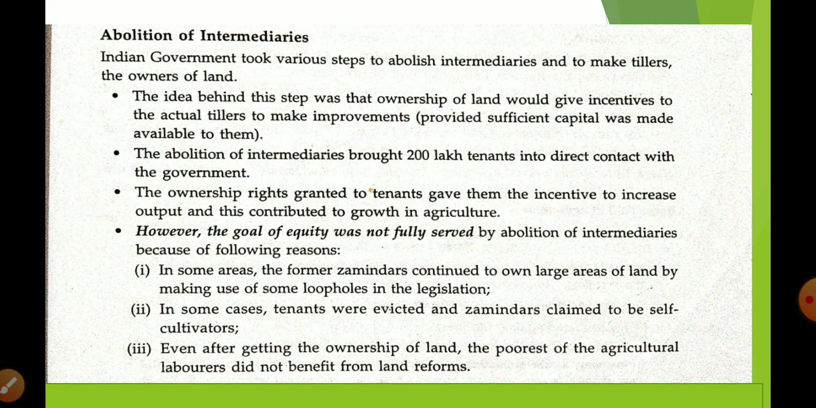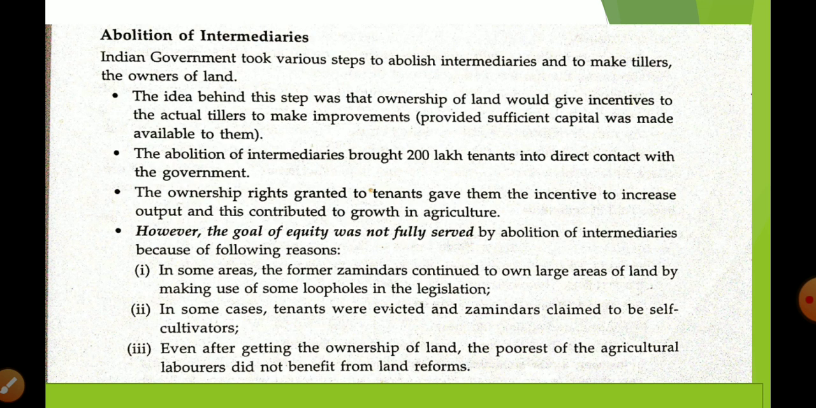Abolition of intermediaries, or the zamindari system, means that in free India no one is going to be a zamindar. This tradition is going to be closed. So why does the Indian government want to do this? So that the person who is doing the cultivating work is going to get ownership also.